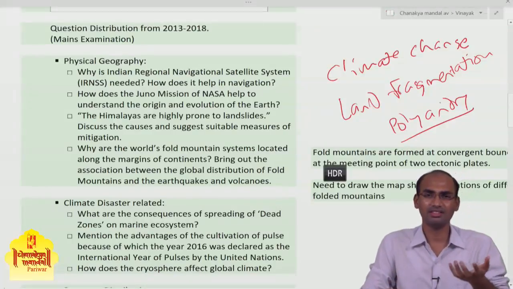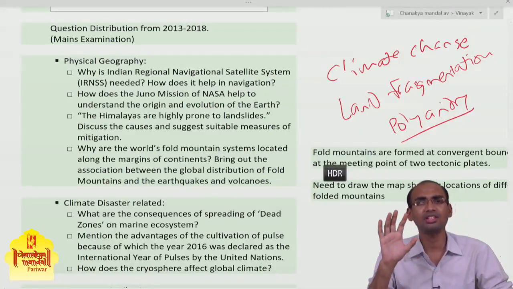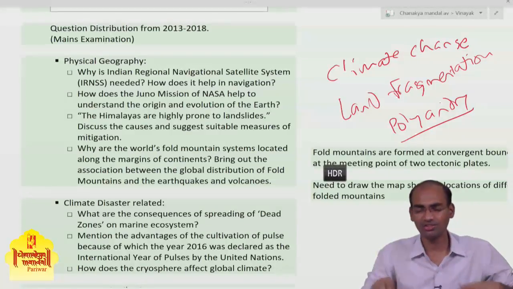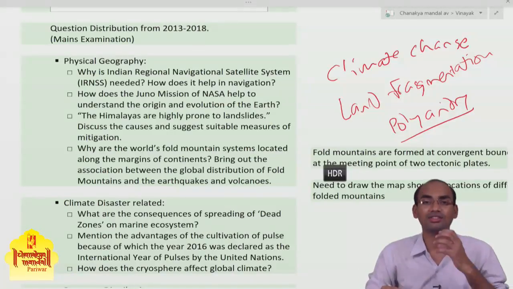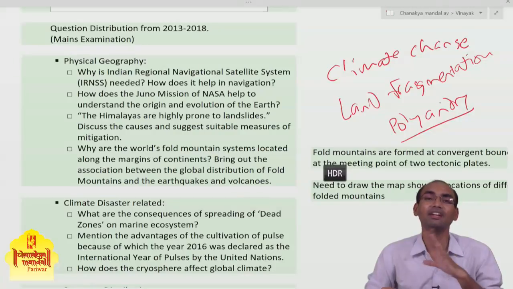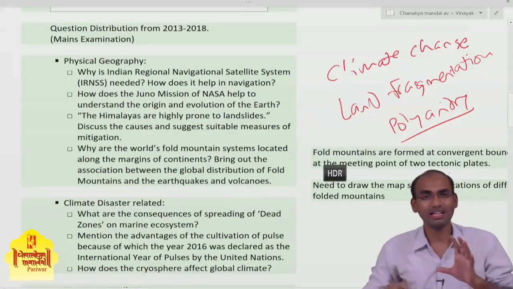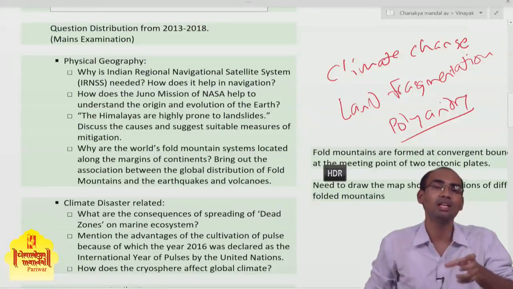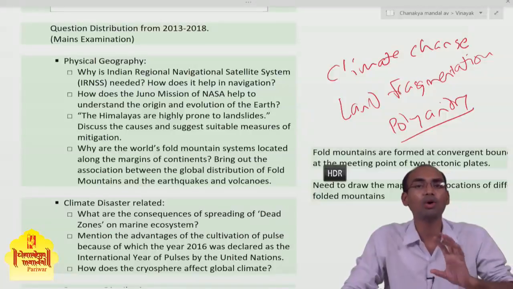Polyandry is one of the social issues. There is one village in Rajasthan which has a very low sex ratio, around 813, and that village faces the issue of polyandry.